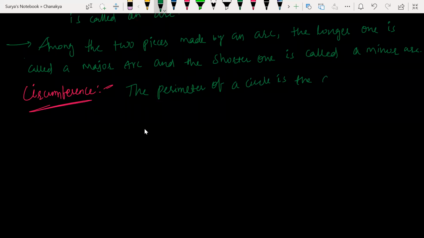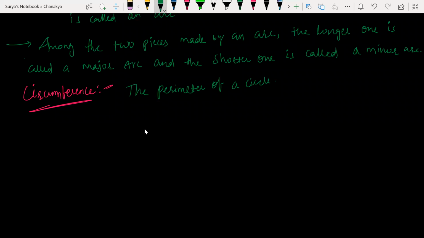The perimeter of the circle is the circumference of that particular circle.